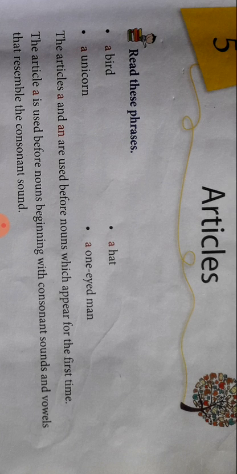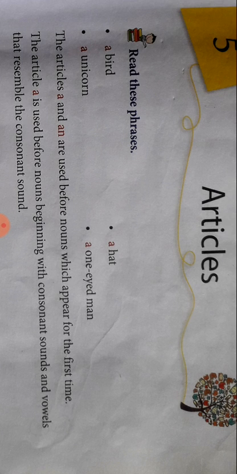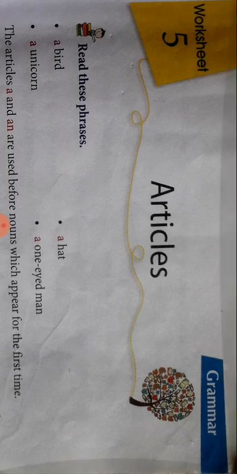Now unicorn. So is it pronounced as U? No. One-eyed man, it sounds like "won". So see the pronunciation. The article a is used before the nouns beginning with the consonant sounds and vowels that resemble consonant sound. That means these sounds are resembling a consonant. Okay, my dear children? Next.